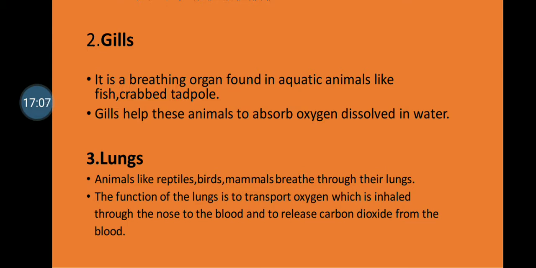So those animals are called mammals. They breathe through their lungs. The function of the lung is to transport the oxygen which is inhaled through our nose. We breathe through our nose, and that oxygen goes to the blood, and then the lungs release carbon dioxide from the blood.